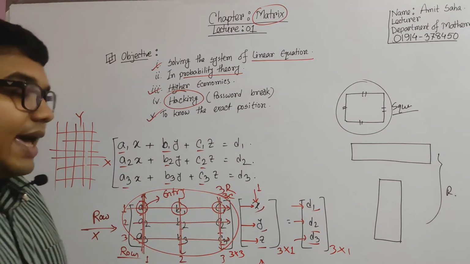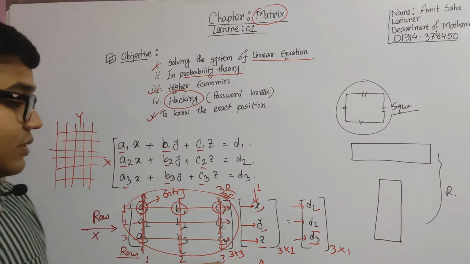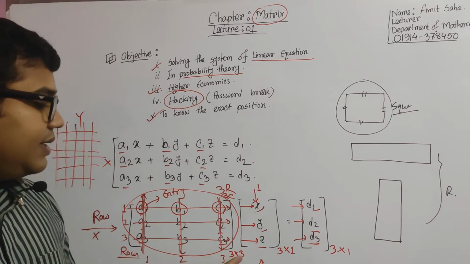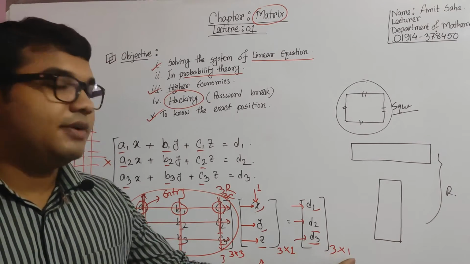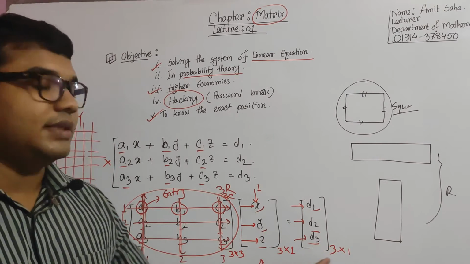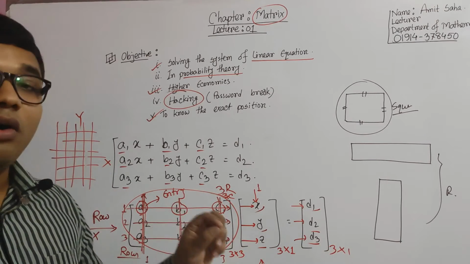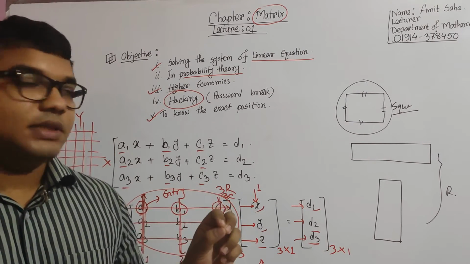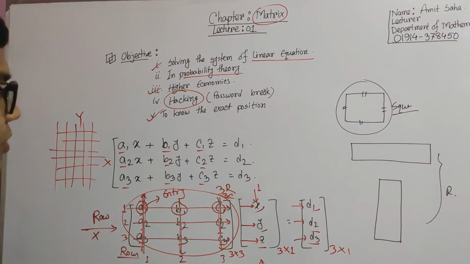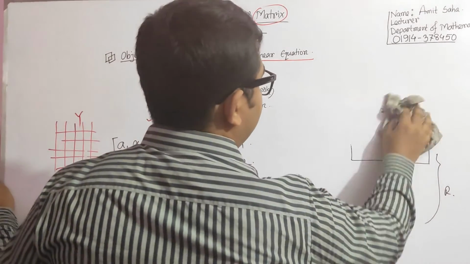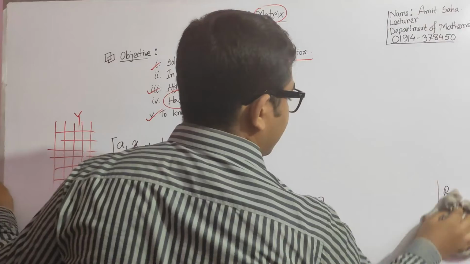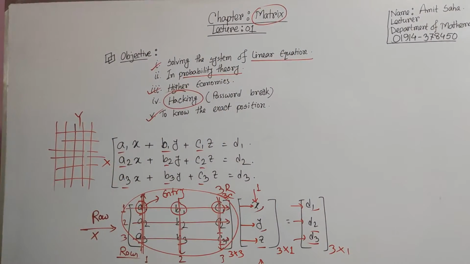Maybe one thing is arranged in your mind, what we are going for. Here we are writing 3 by 3, 3 by 1 and 3 by 1. What is this? This is the order of the matrix. We are talking about the order of the matrix.